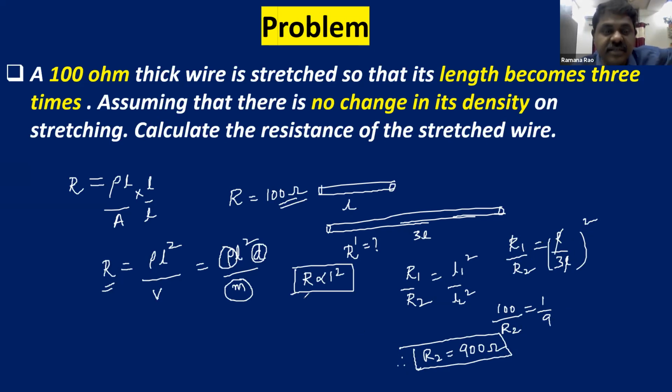You can see, children, R is proportional to L square because it is stretched. So you are not supposed to apply R is proportional to L. Here R is proportional to L square. That's why the new resistance after stretching is 900 ohm. So this is the concept of the stretching of a wire, right? While revising, you can understand the problem. Now, meanwhile, I am erasing this problem.